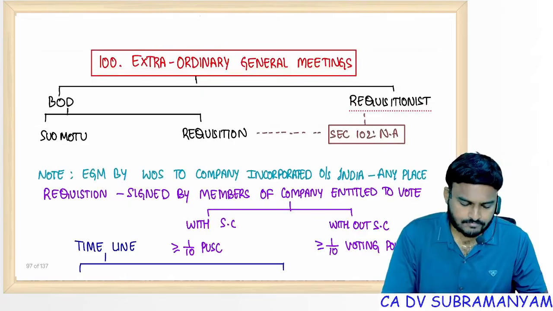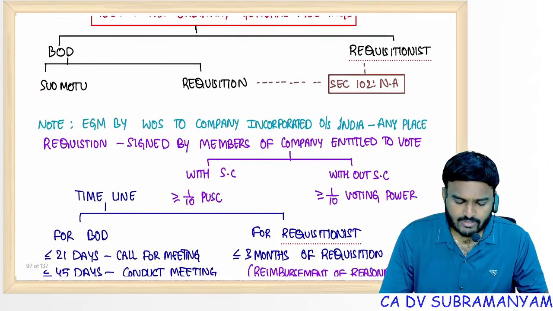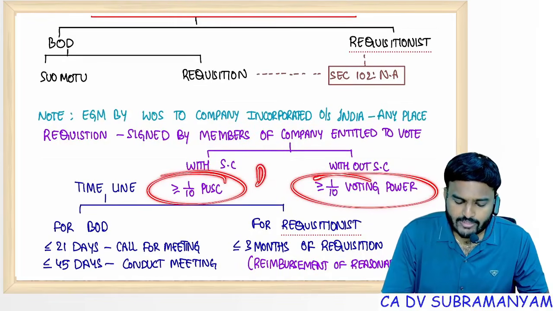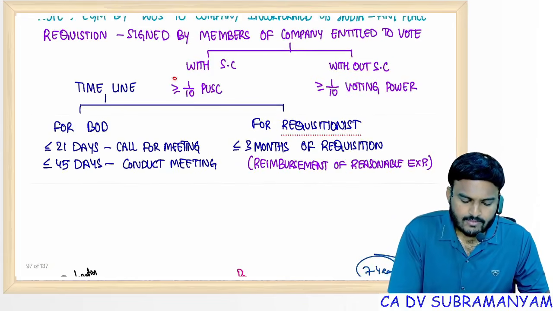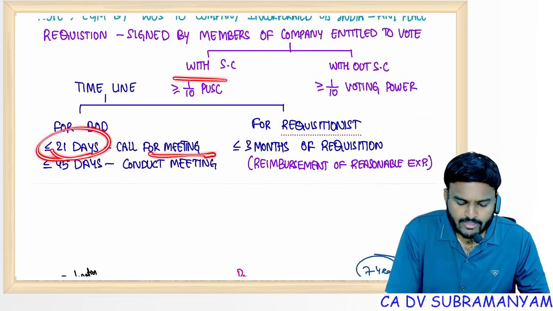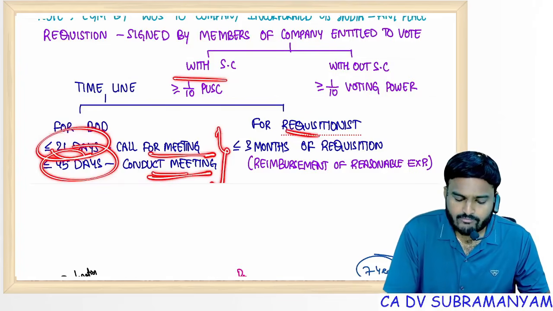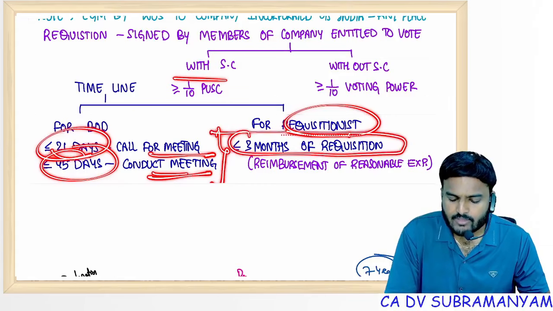EGM: board of directors on suo motu basis or on requisition. In case of requisition, I told you 1/10 of the paid up share capital or 1/10 of the voting power as on the date of receipt of requisition. Timelines: within 21 days call for the meeting, within 45 days conduct the meeting. In case of failure, requisitionists themselves call for EGM, but that meeting should be conducted within 3 months of requisition.